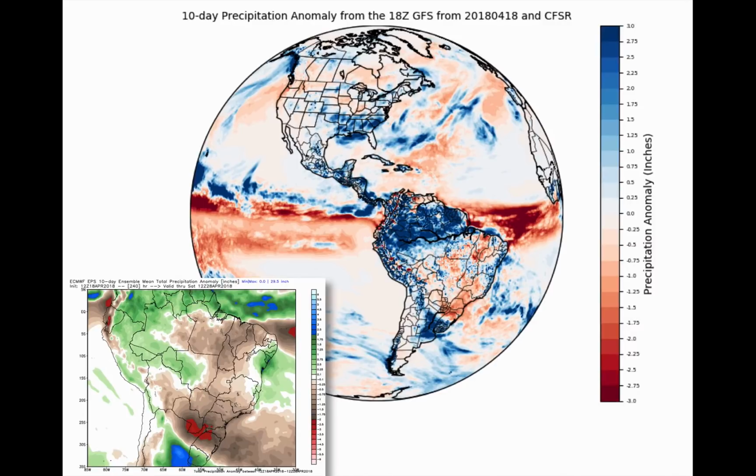Okay. Globally, let's take a look at a few different things here. I want to take your attention from the U.S. up here down to South America. Mato Grosso first, safrinha corn in this area. What we're seeing right now is we're pretty darn close to average in terms of precipitation from the GFS model. Same thing from the ECMWF, or the European model. Where it's really dry right now is in Rio Grande do Sul, getting down to Paraná and parts of Paraguay.